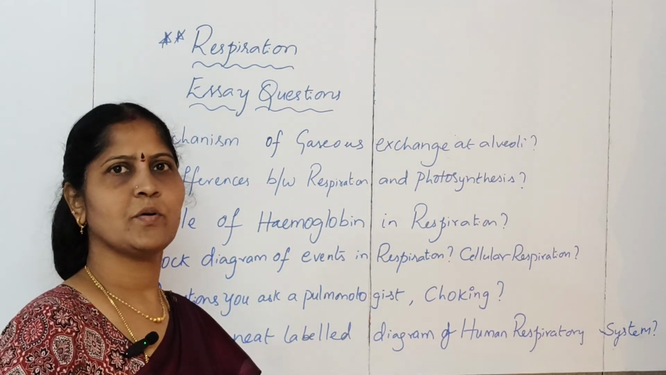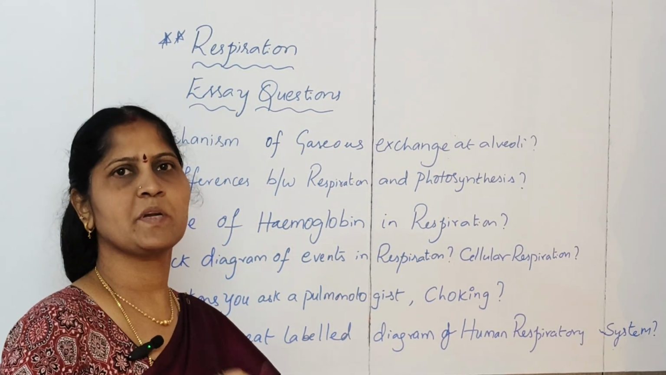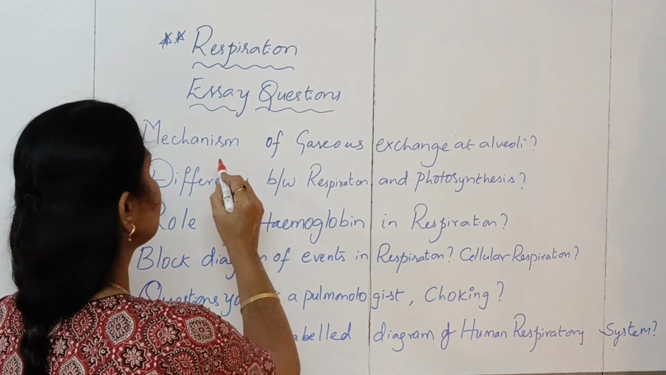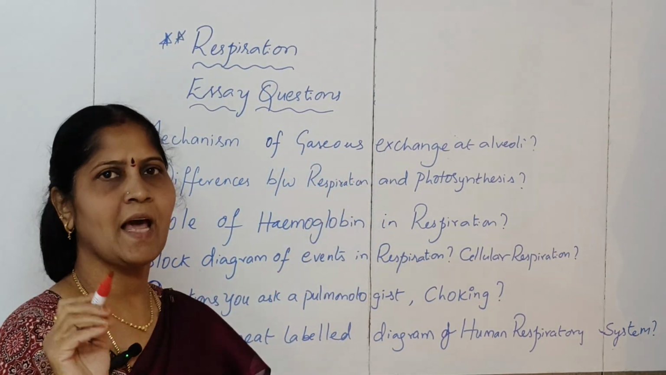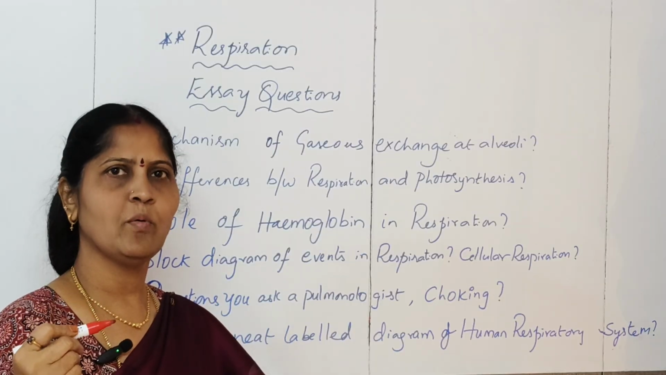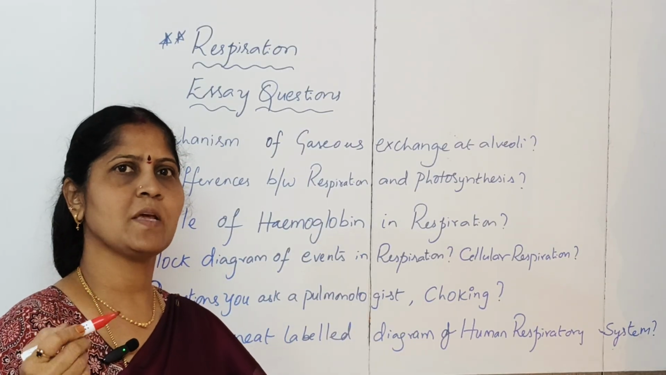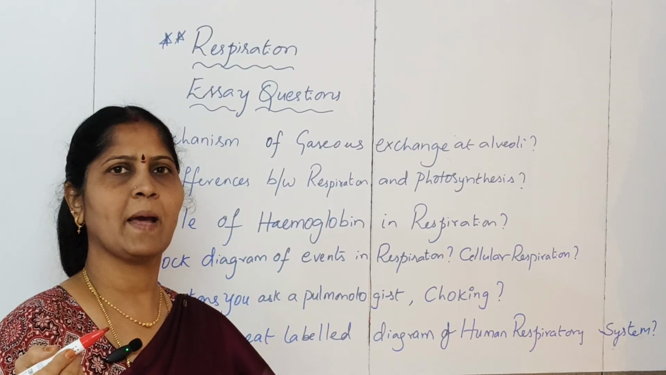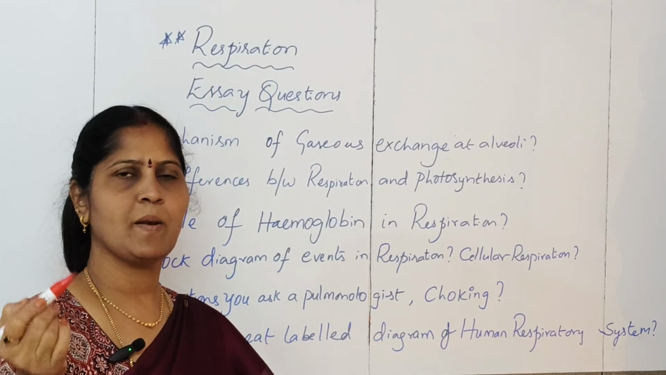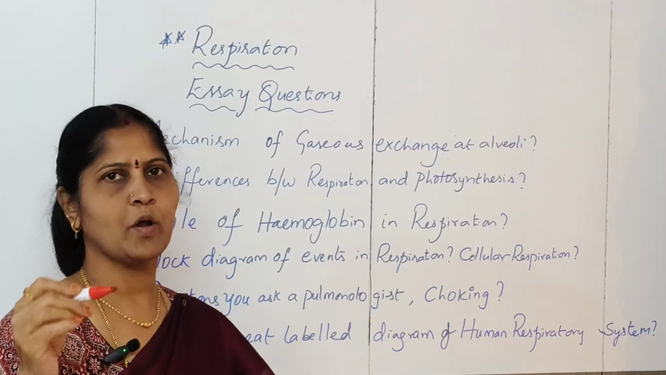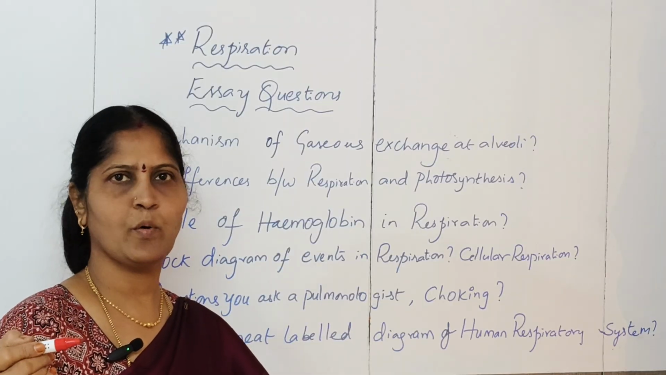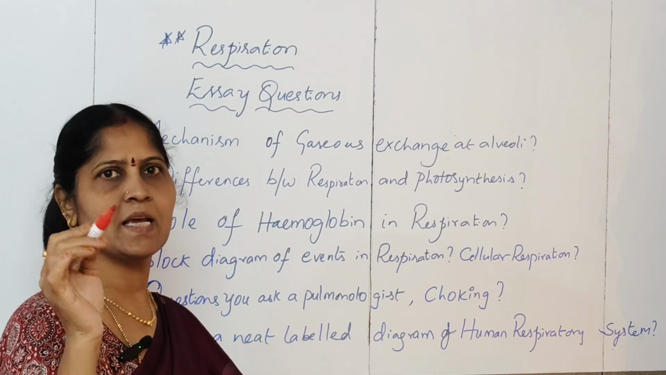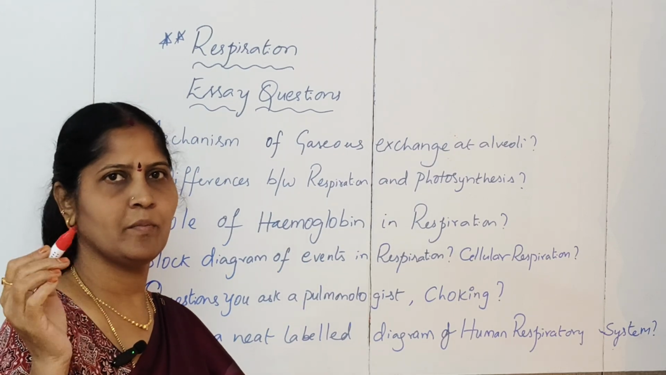Hi all, let us today discuss some of the important essay questions that can be expected for your exams in the respiration topic. First is the mechanism of gaseous exchange at alveoli. I already told you how it will take place. You have to say that alveoli are the structures present in the lungs, surrounded by blood capillaries, and how diffusion will take place and how the oxygen would be drawn in. All those details you have to put in as points. Also, you can draw a diagram and show the single alveolus, whatever I have shown in the video.